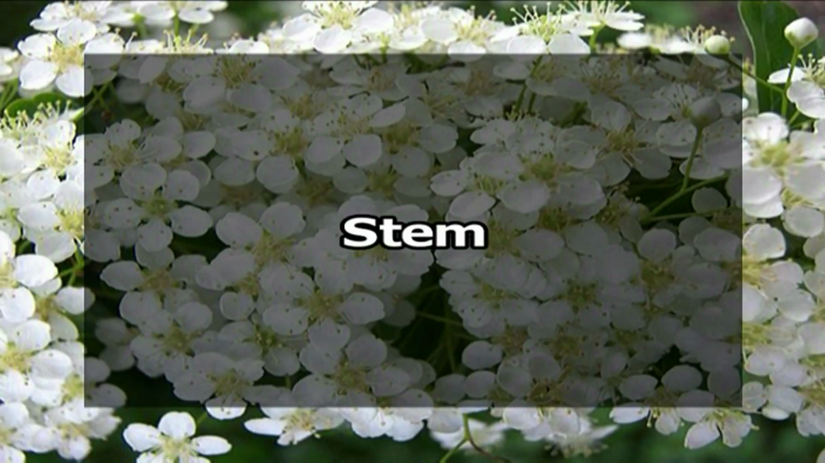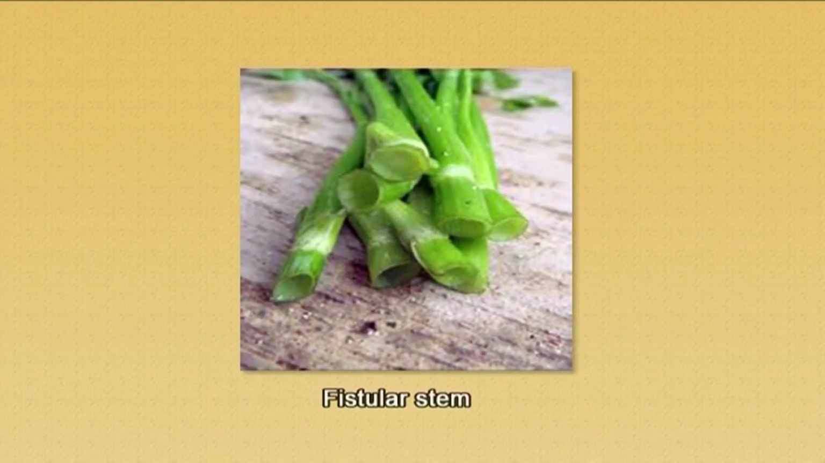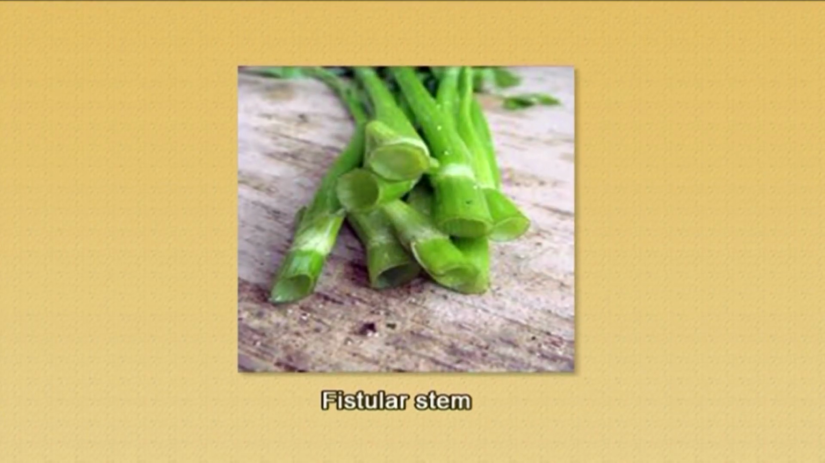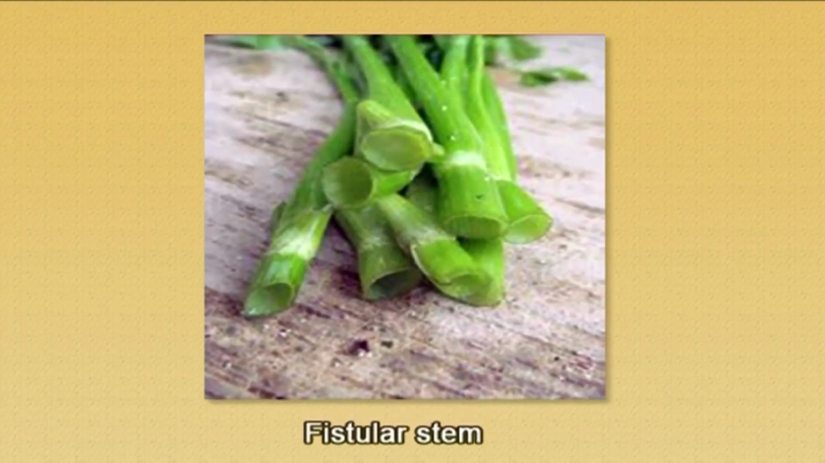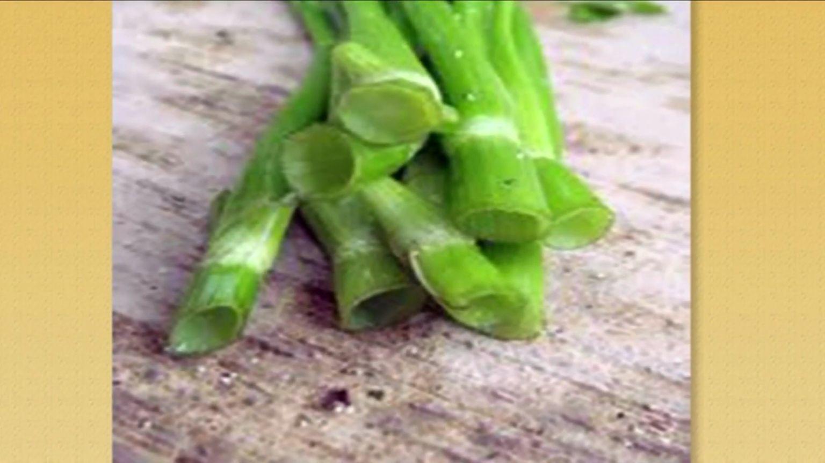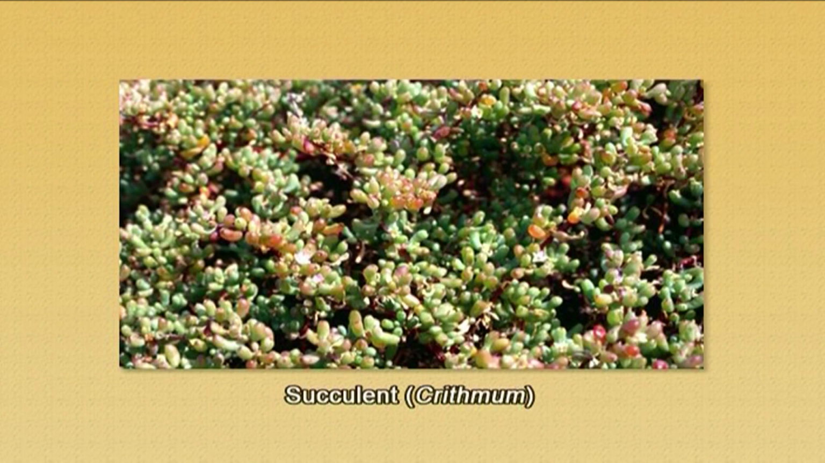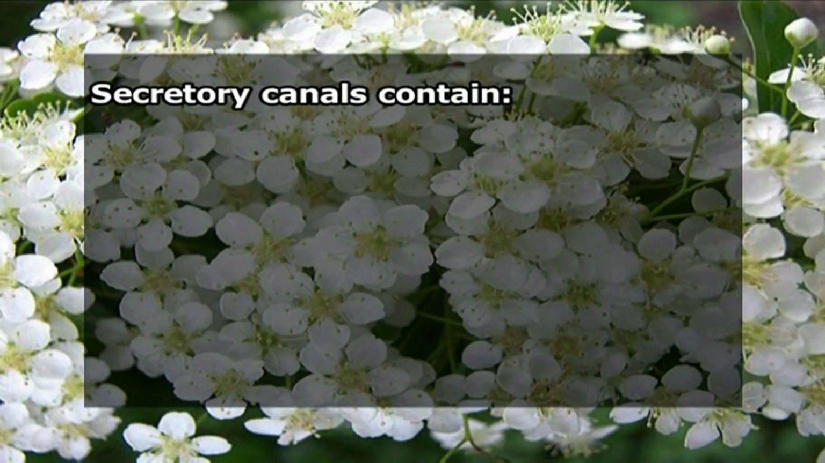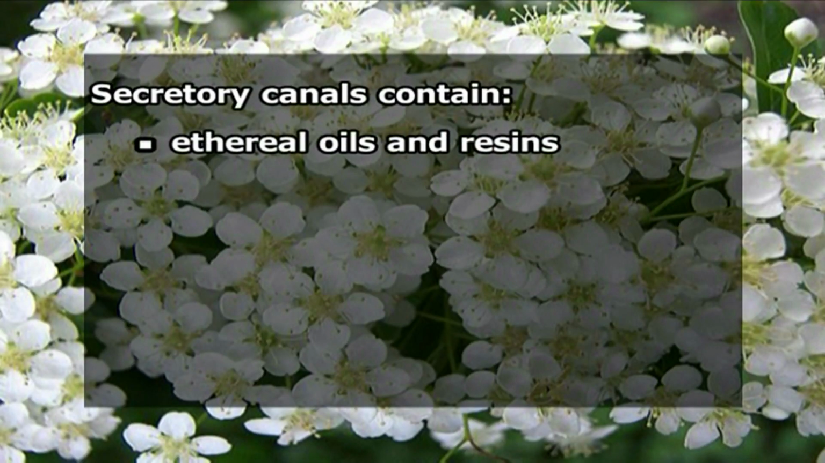Now let us discuss the stem. Stem in the Apiaceae is usually fistular, that means hollow, because the internodal regions in this stem are often hollow. These stems are occasionally succulent, which we see in Chrysanthemum. These stems are also associated with secretory canals which contain ethereal oils and resins.